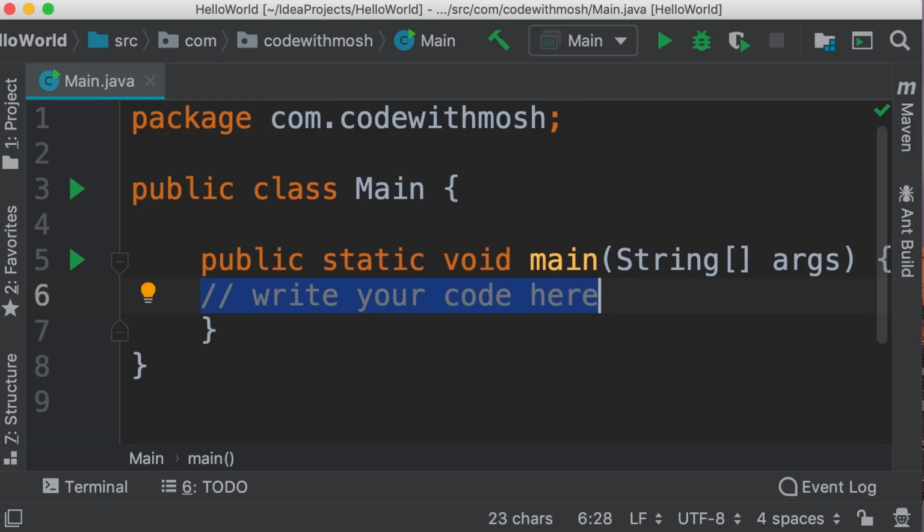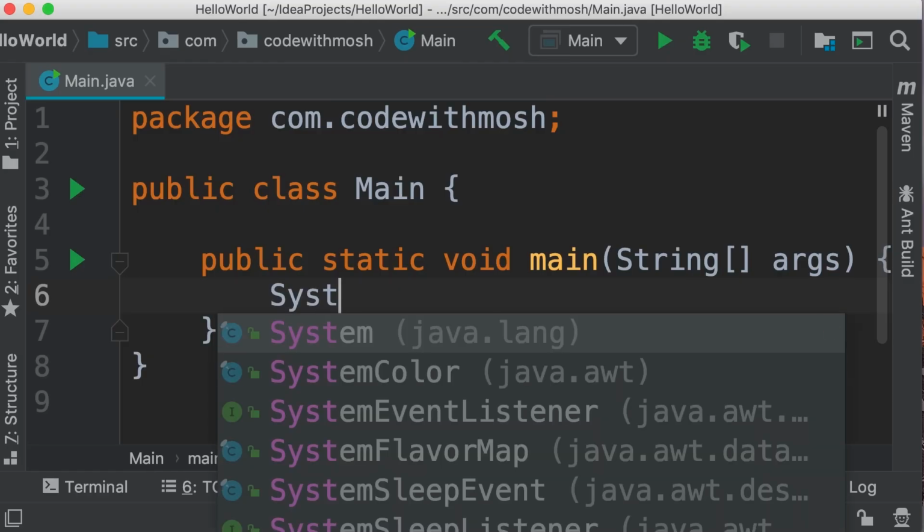We use these comments to explain our code to other people. So these comments don't get executed. Now, let's remove this comment and write a bit of code to print something on the terminal. So here we're going to use the system class in Java. So capital S, system. Here in this tooltip, you can see the system class is defined in this package, java.lang